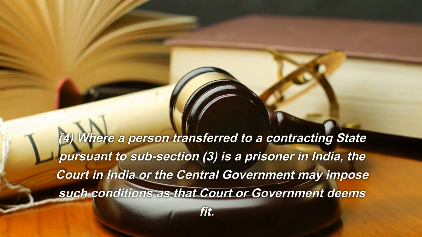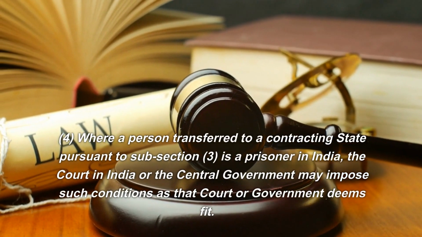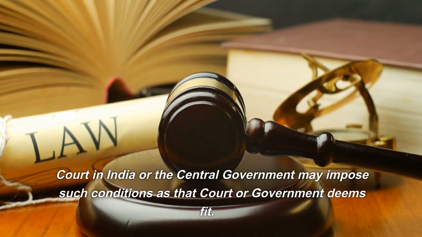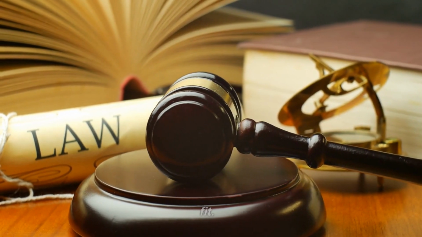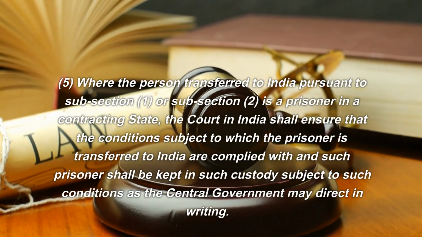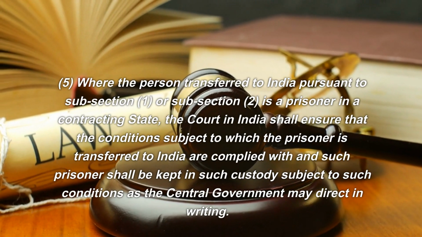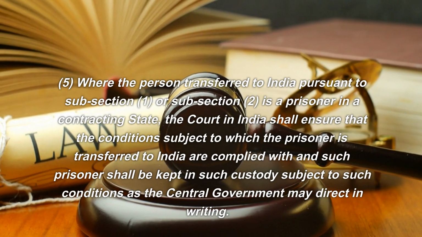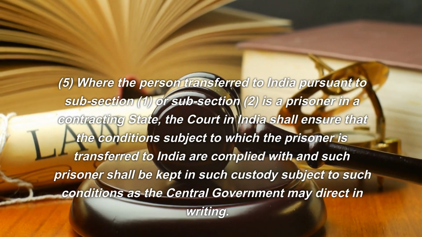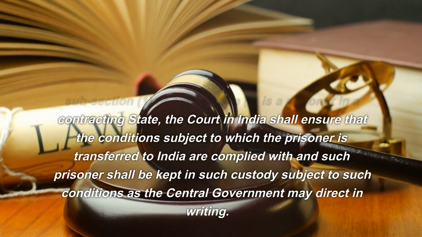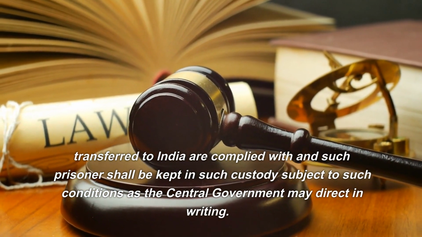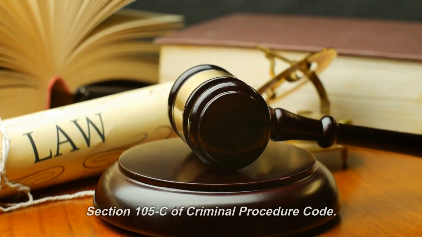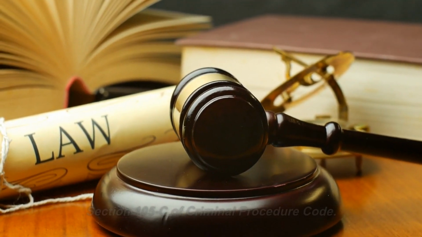4. Where a person transferred to a contracting state pursuant to subsection 3 is a prisoner in India, the court in India or the central government may impose such conditions as that court or government deems fit. 5. Where the person transferred to India pursuant to subsection 1 or subsection 2 is a prisoner in a contracting state, the court in India shall ensure that the conditions subject to which the prisoner is transferred to India are complied with, and such prisoner shall be kept in such custody subject to such conditions as the central government may direct in writing. Section 105C of Criminal Procedure Code.